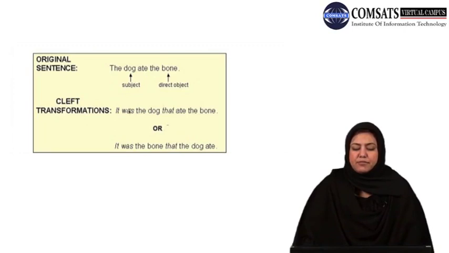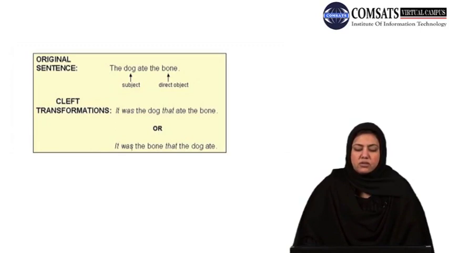In this case, the emphasis is on the dog, that is the subject of the sentence. But if you want to emphasize the bone, that is the object of the sentence, you can create the same kind of construction. It was the bone that the dog ate.